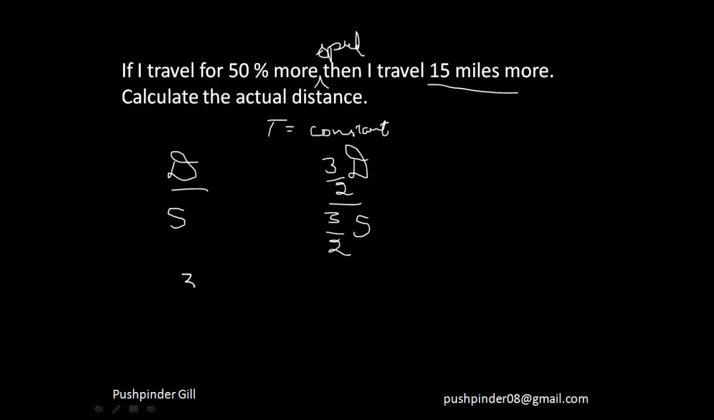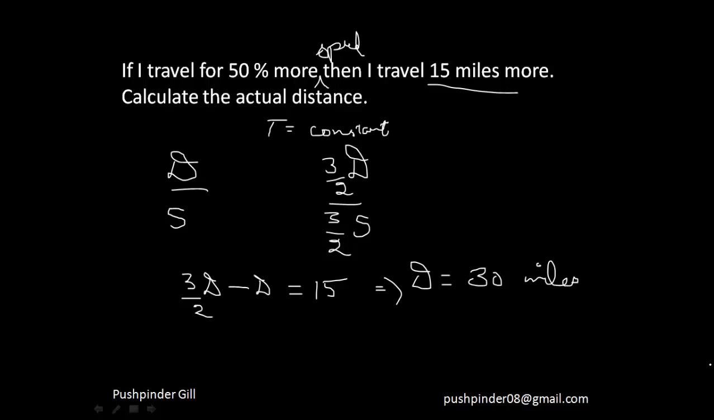So I can say that 3/2 d minus d is equal to 15 miles, because this is what is given in the question. So from this I can say that d is equal to 30 miles. Fine. So it's a simple way and a safer way for you to solve this question.